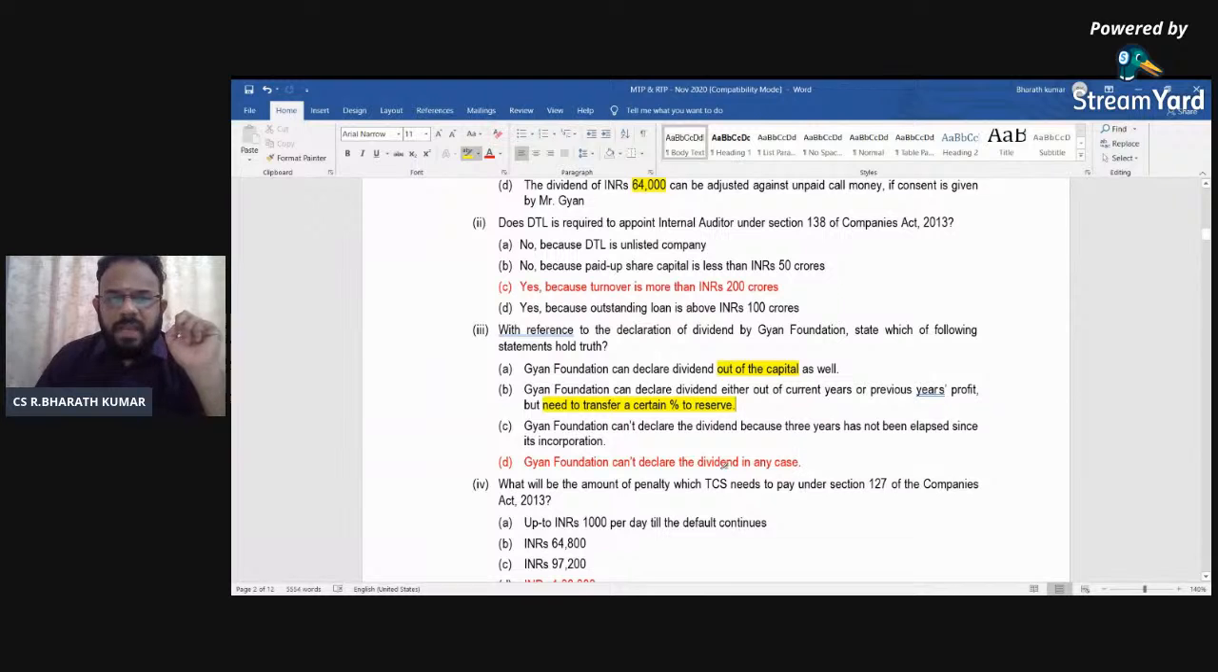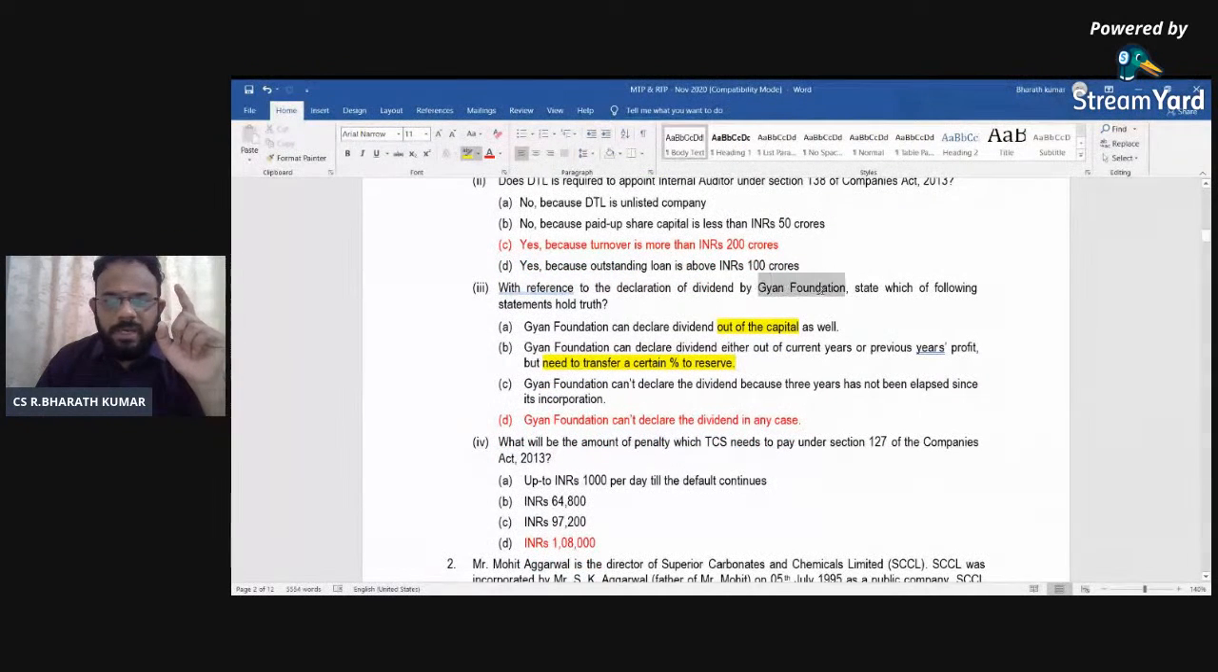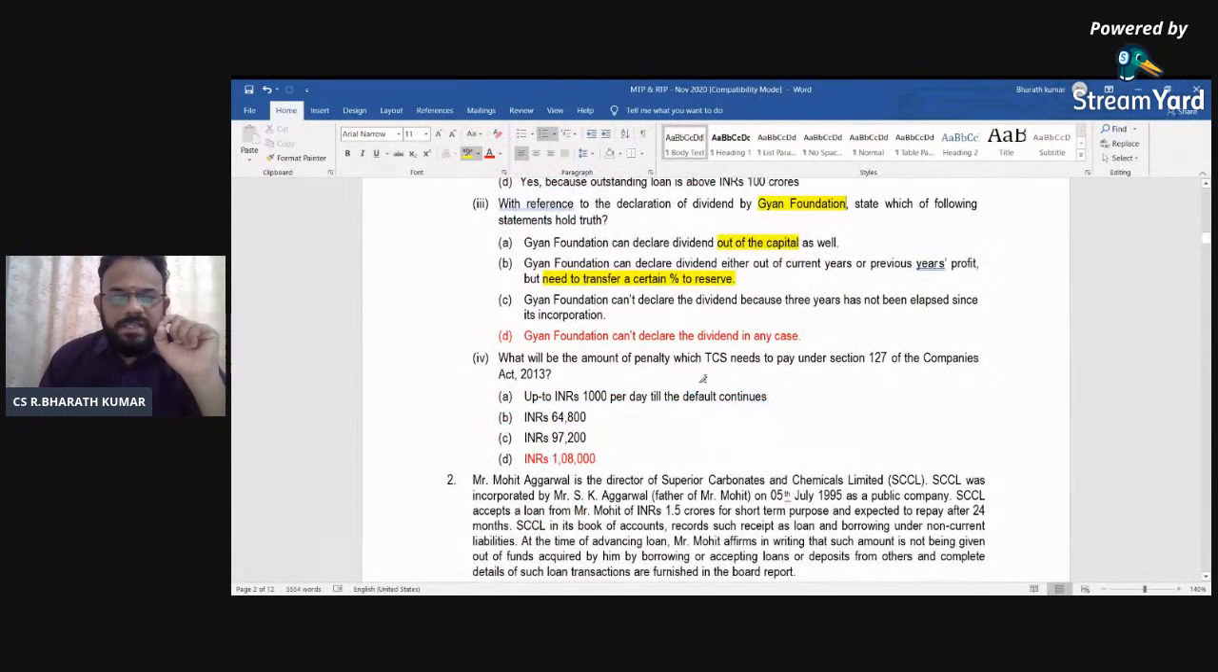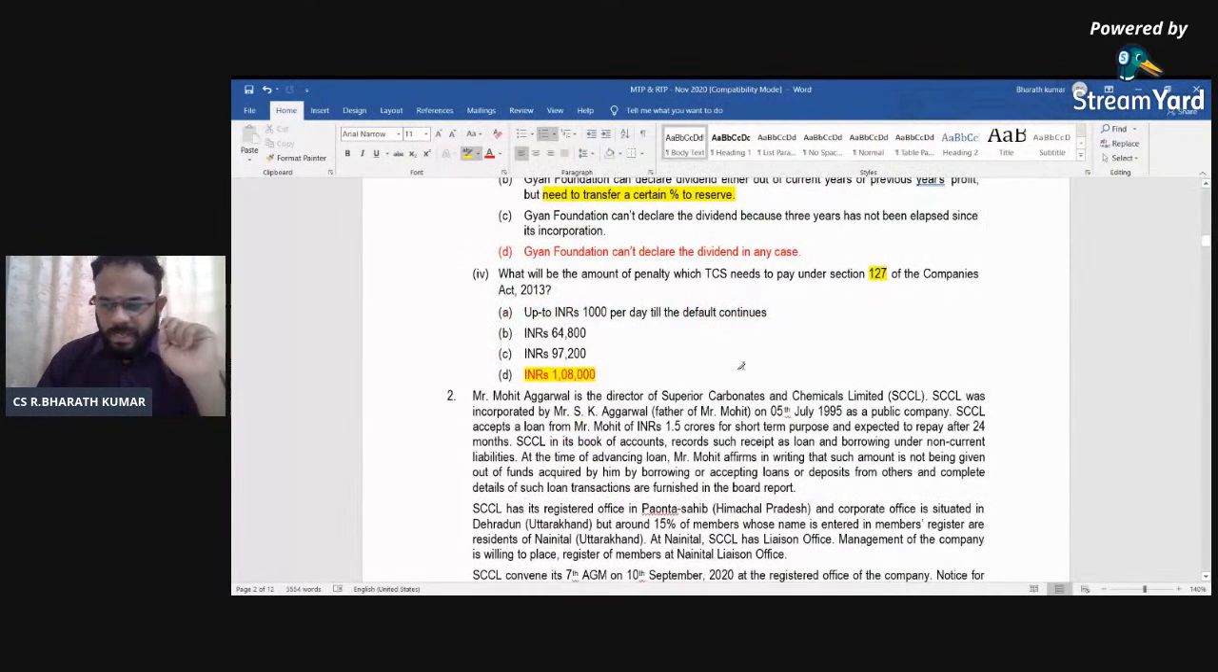What's the major point? Gyan Foundation cannot declare the dividend in any case because it is a section 8 company. So when you cover section 8 company, automatically you cannot declare dividend. This again will be connected with your section 8 companies. Next, what is the penalty? So against that, if you calculate, the penalty will be INR 108,000. This is under section 127, which we have already told you. The limit will be based on that. So we are done with the case law question.